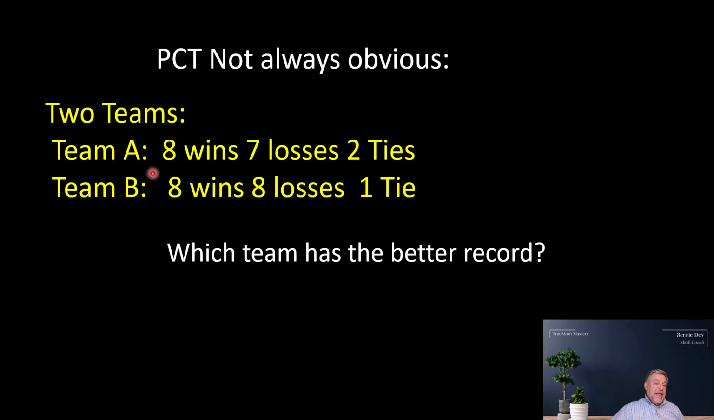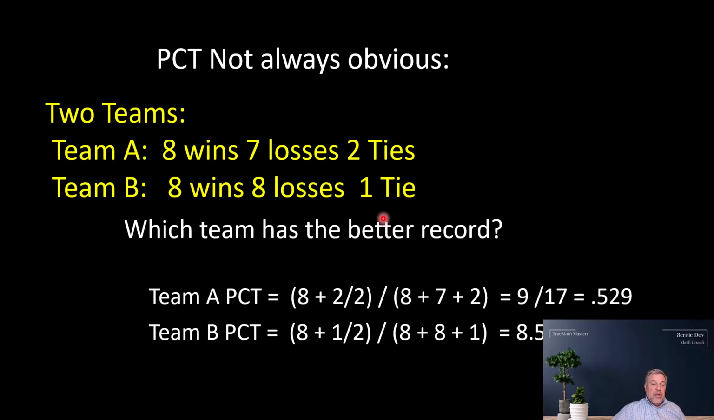So again, if you have Team A that has 8 wins, 7 losses and 2 ties, this is a hypothetical, and Team B that has 8 wins, 8 losses, and 1 tie, what is the team with the better record? So for Team A, plugging into the formula, it's 8 plus 2 over 2, the number of wins plus 2 ties divided by 2, divided by wins 8 plus losses 7 plus ties 2. 8 plus 2 over 2 is 9, and 9 divided by 17 is 0.529. So that team would have .529.